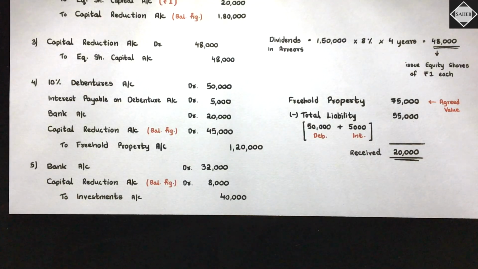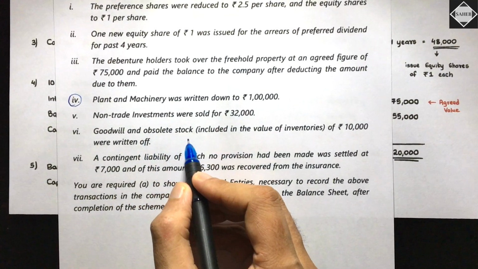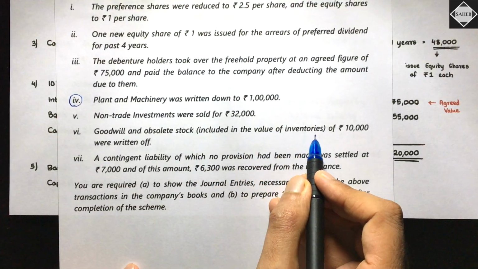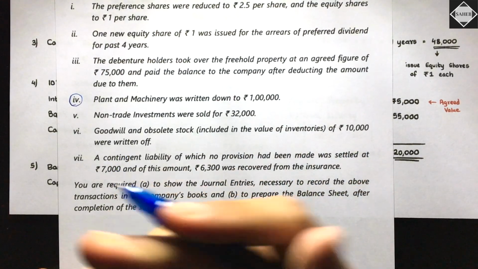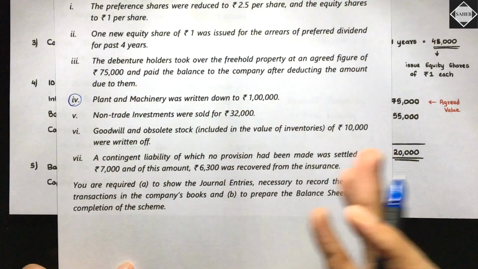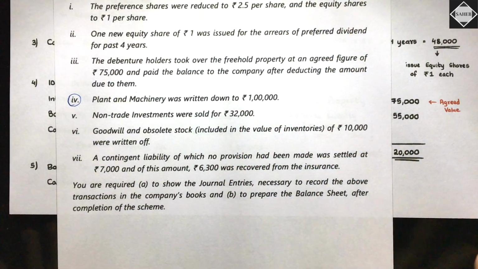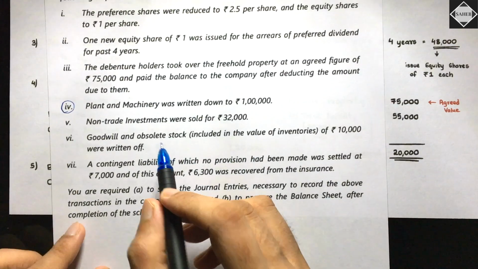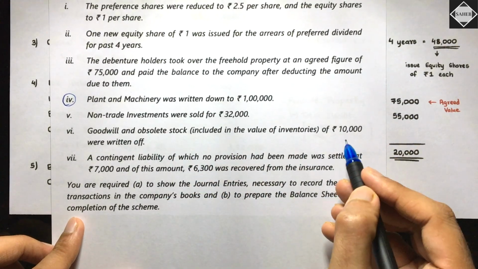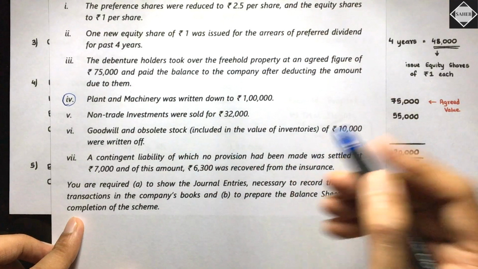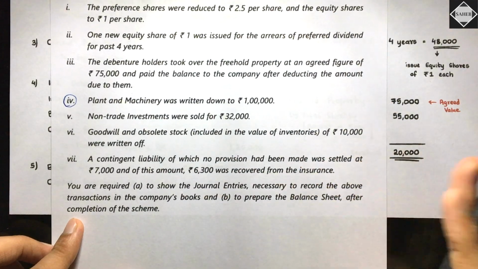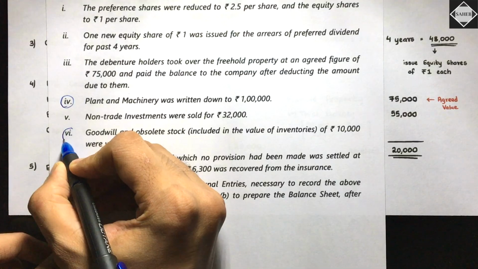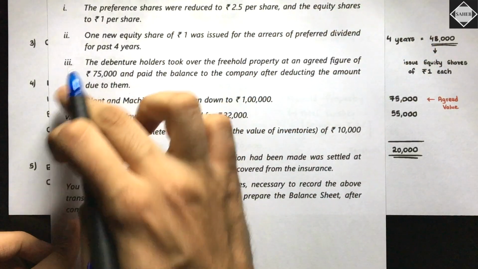Fine. Now after this, what do we have? After this we have an adjustment of what? Goodwill and obsolete stock included in the value of inventories of 10,000 were written off. So here the question is specifically telling you goodwill written off. So we don't have to take any decision regarding the intangible, regarding the goodwill. We will write off the goodwill, no problem. And then obsolete stock of 10,000, they are saying. So we have to write off the inventory by 10,000. We'll do that, but we will do this at last, in the big entry. These two we have to do at last.